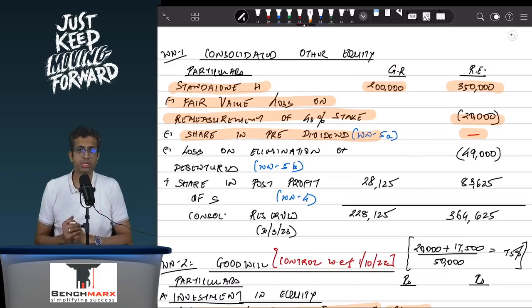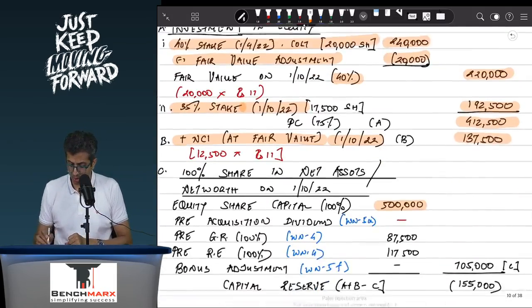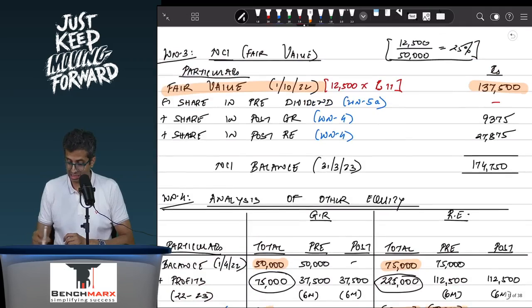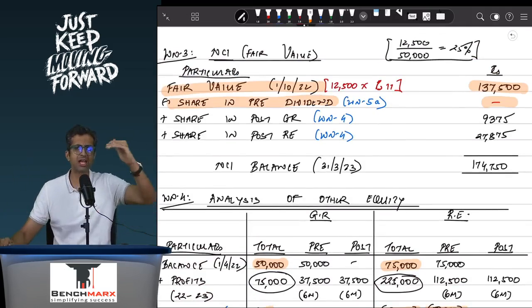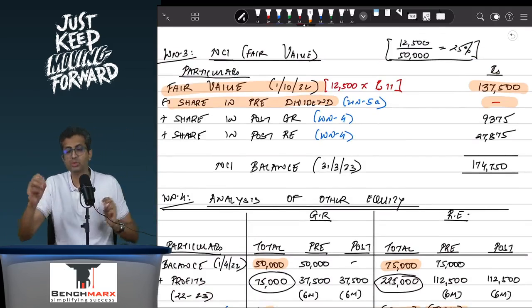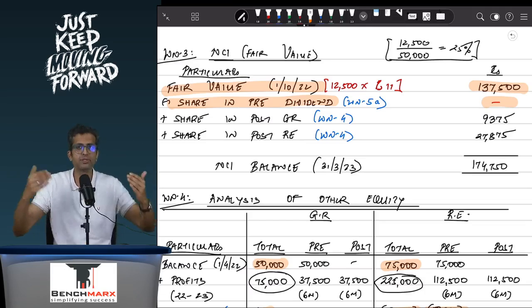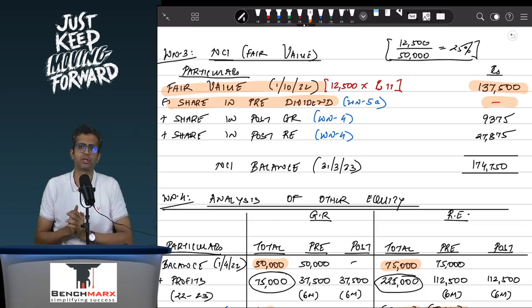Here you would have reduced 37,500. In the goodwill workings, you would have a pre-acquisition dividend where you would have taken 50,000, and in the NCI you would have taken 12,500 reduction, and that would have given you answers which would be slightly different, but those alternative answers should have been accepted if the dates were given to be after 1st October.